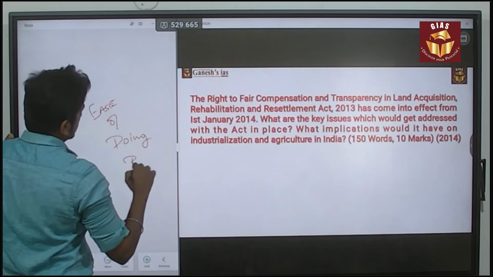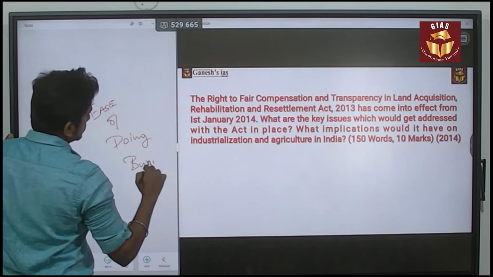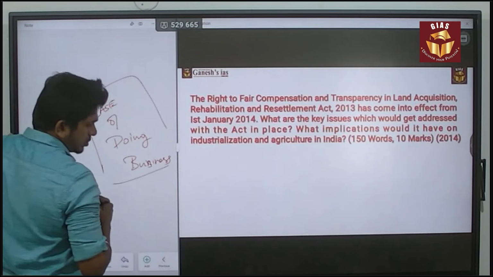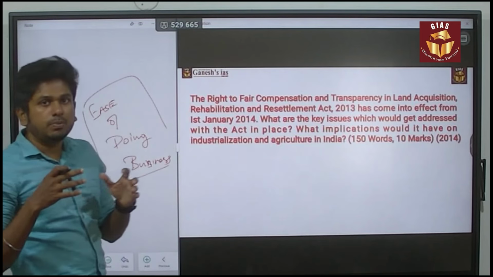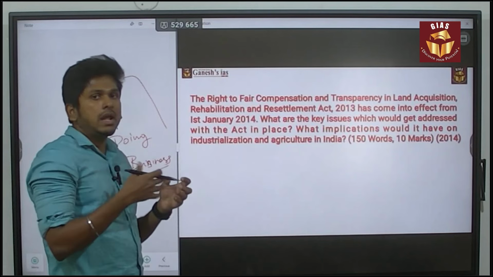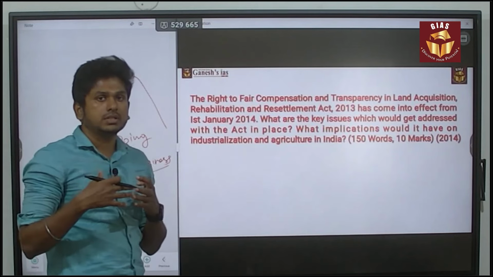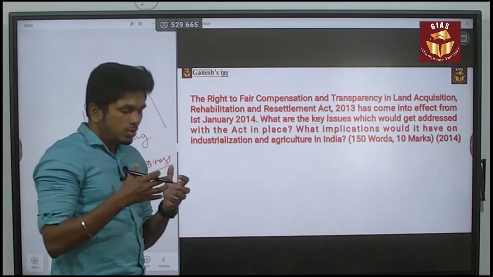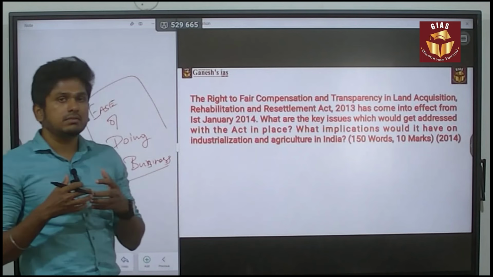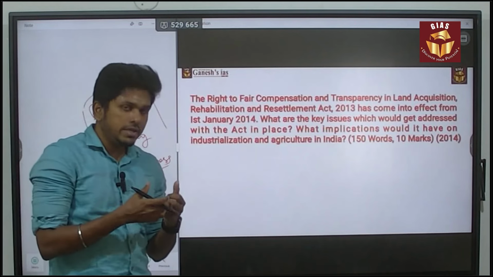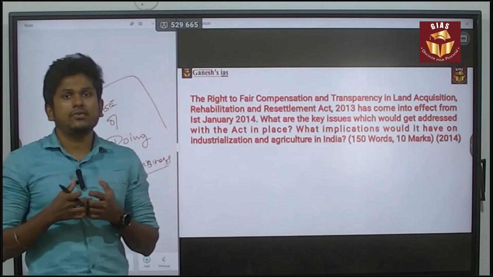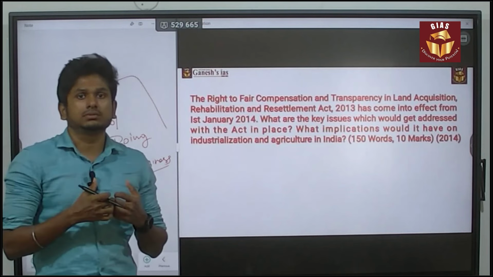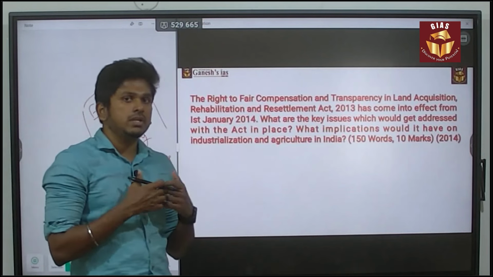So when it comes to India, the growth of companies is mainly affected by the land acquisition process. The delay in land acquisition is affecting companies being established in India. Land acquisition takes a lot of time. For example, in India it takes around 2 to 3 years on average. But in China or other developed countries, it takes around a month. So this is the major thing we need to address.